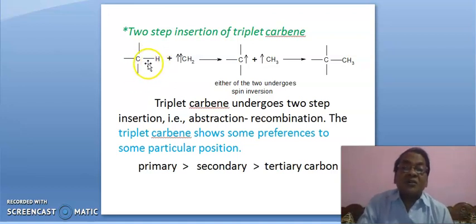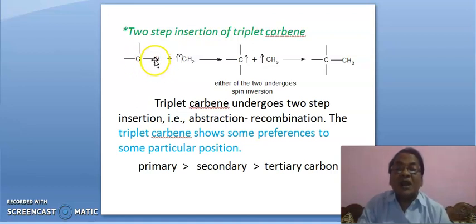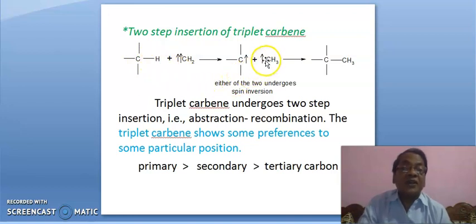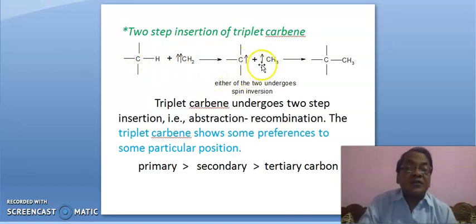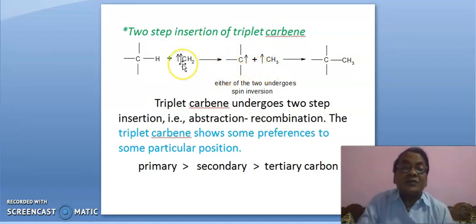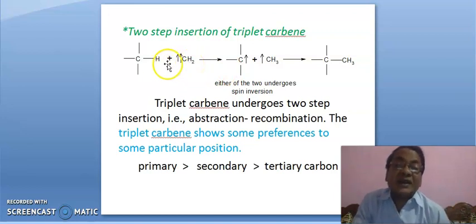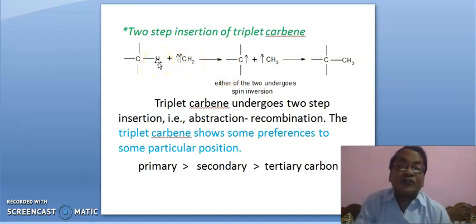When this bond breaks, one electron becomes free on this carbon, and the second electron of this hydrogen also becomes free here. This and this. Okay. Now, here it is abstraction actually. Triplet carbene will abstract this hydrogen.